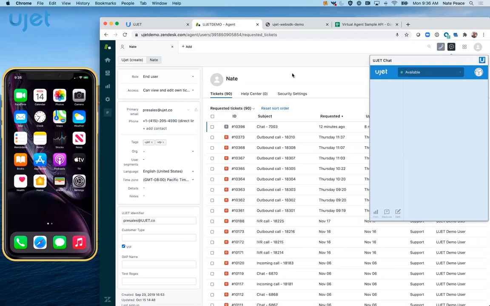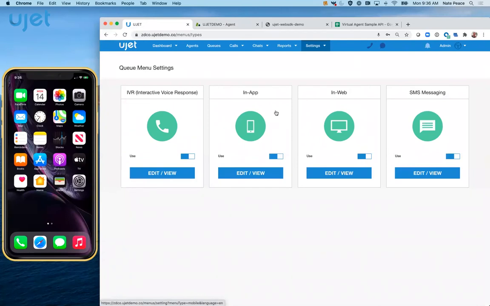I could have just as easily chosen Microsoft Dynamics, Salesforce Service Cloud and Sales Cloud, Kustomer with a K, as well as Oracle Service Cloud, all of which are able to have this rich experience and give the agent the context needed. And then finally, we're also going to be looking at the UJET admin experience.